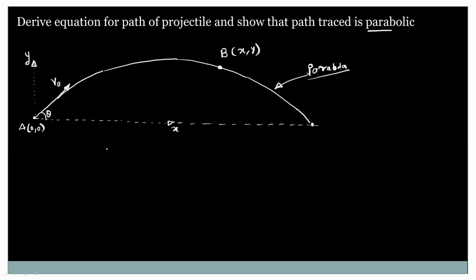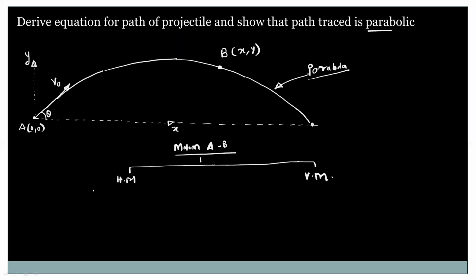Now we will consider the motion from A to B, and we will split this motion into its horizontal and vertical motion.